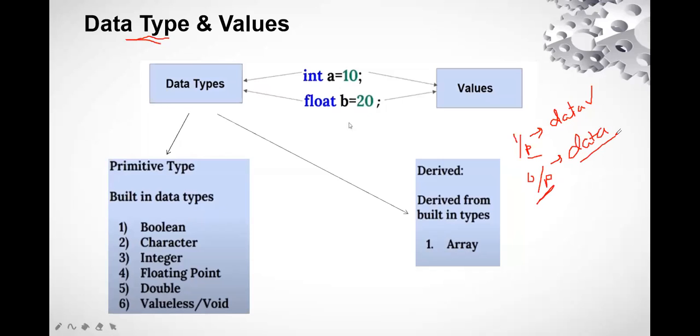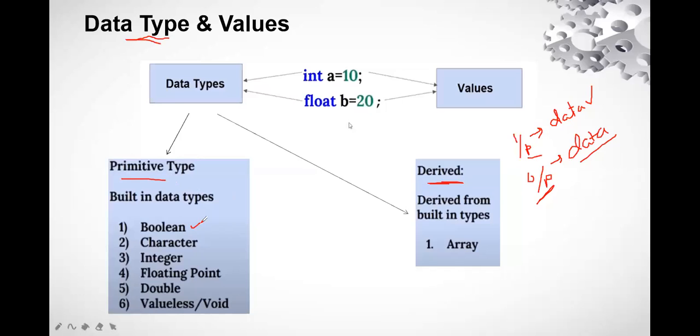So what we have to work on is the data type. Now data can be of different types, right? These particular data types are defined in this form. We have two basic kinds of data types, which are called first the primitive type and second the derived form. Now when we say primitive, there are different types.